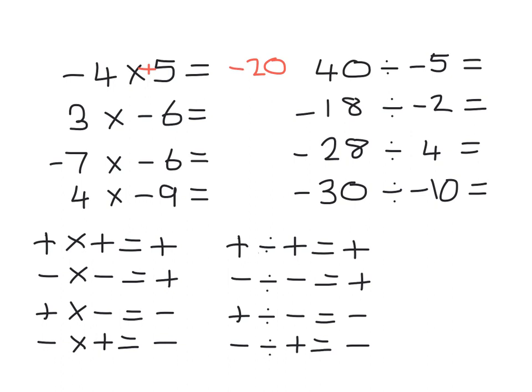We've got 3 multiplied by minus 6. So 3 times 6 is 18. And it's a positive multiplied by a negative. So that gives us a negative 18.